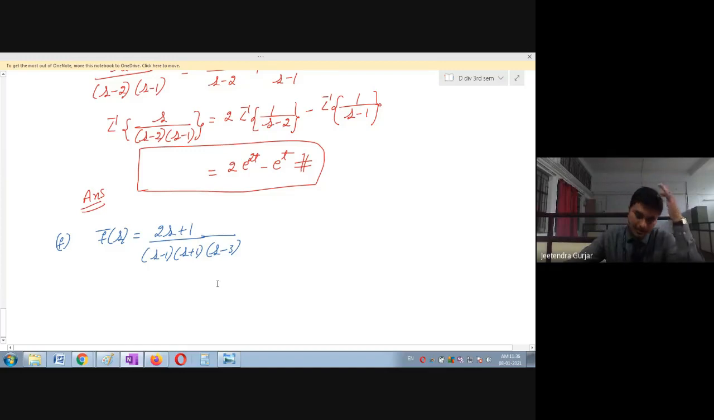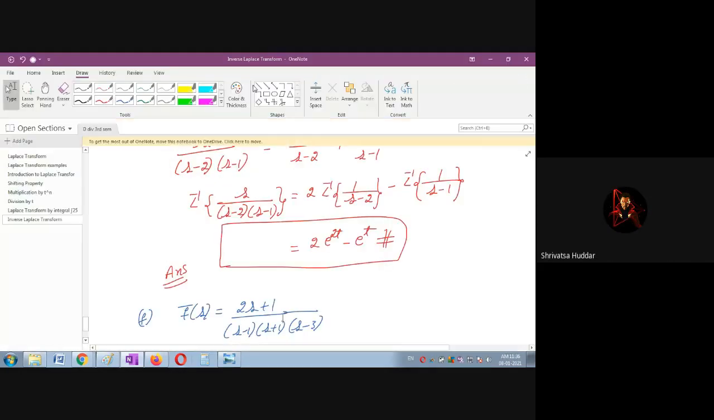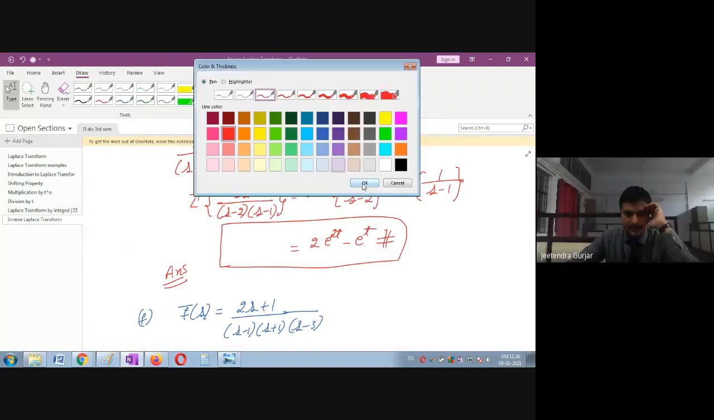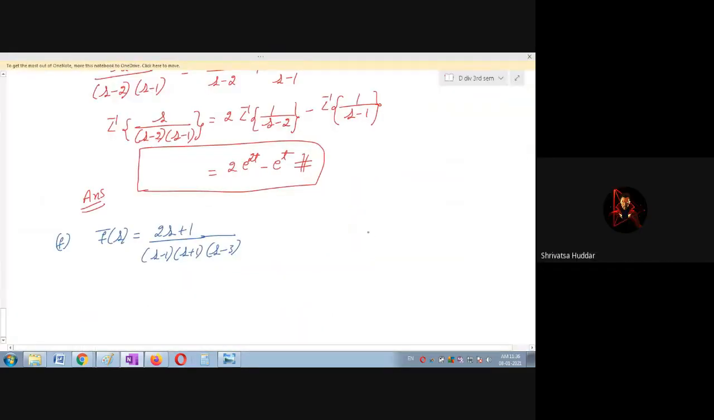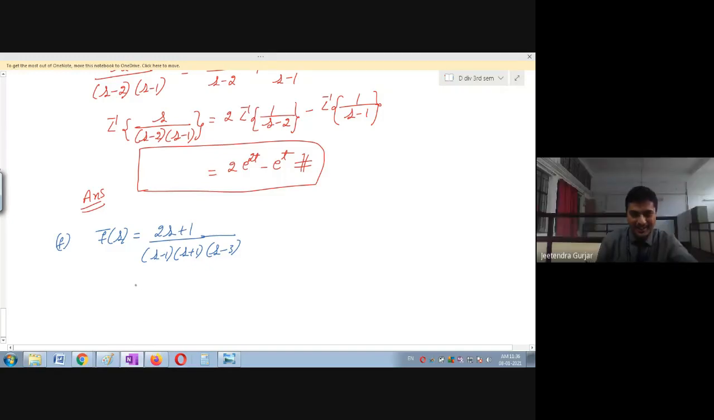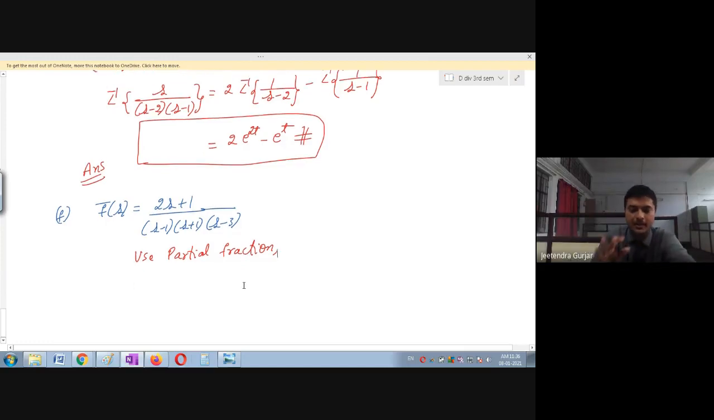Okay, you should be fast now. Within 5 minutes, you should solve. Excuse me, sir. Yes, beta. Sir, for the partial fraction, should we take 3 values, sir? That is A, B, C. Yes, you are right. Absolutely right, beta. You are going to use partial fraction, and this is what you have to think in the exam. Very well thought, student. Very good.